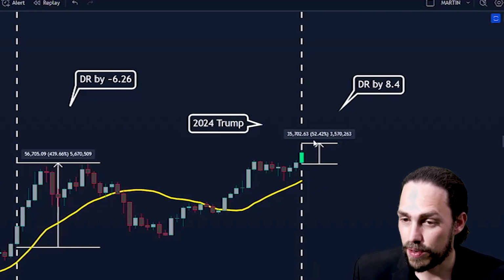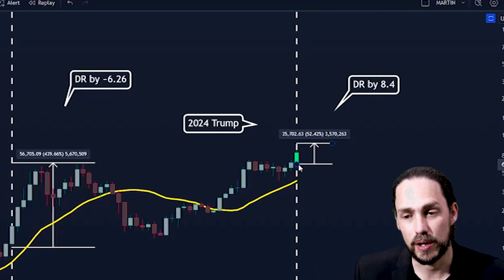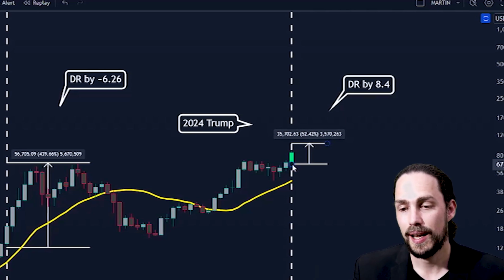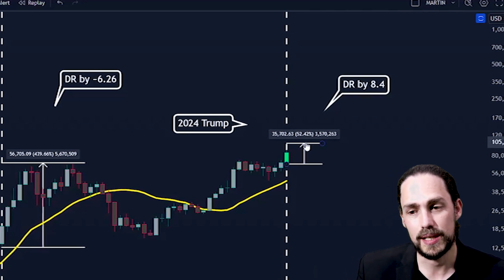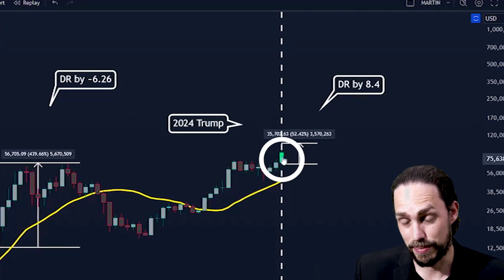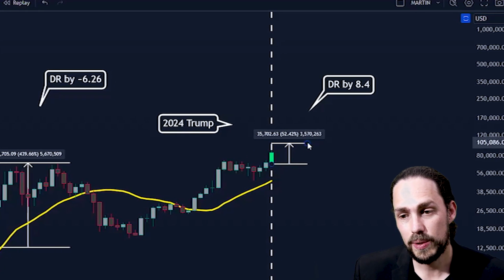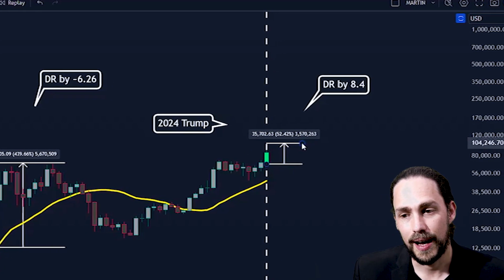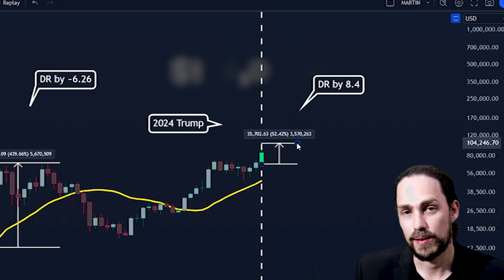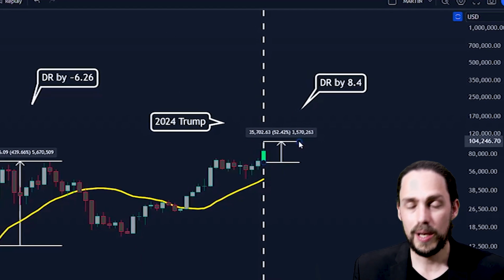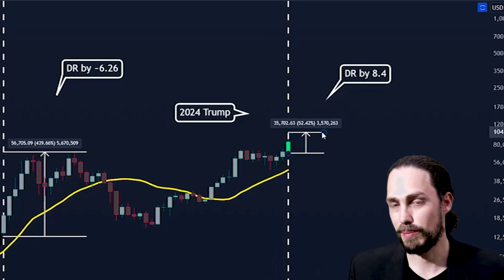So I took that 52% and I plotted it on the chart, and I said, well, if that is the case and we increased by 52% from this breakout candle we have now, the start of this month, we get to a number of roughly about $104,000.